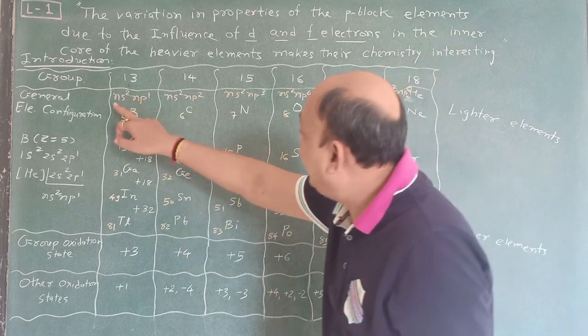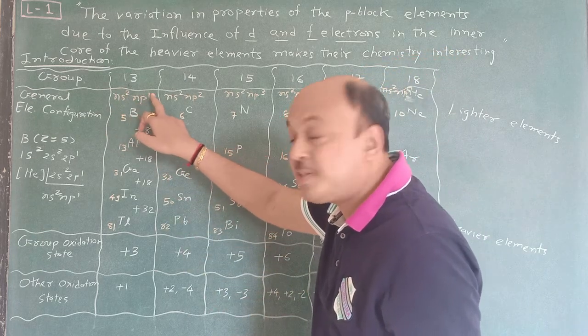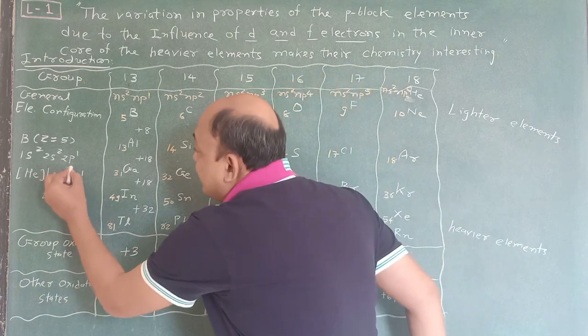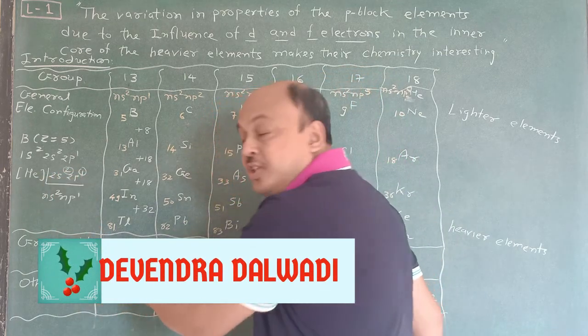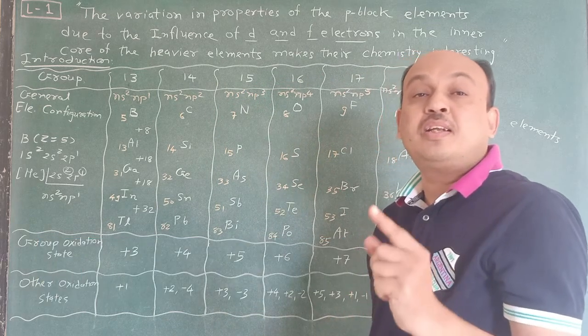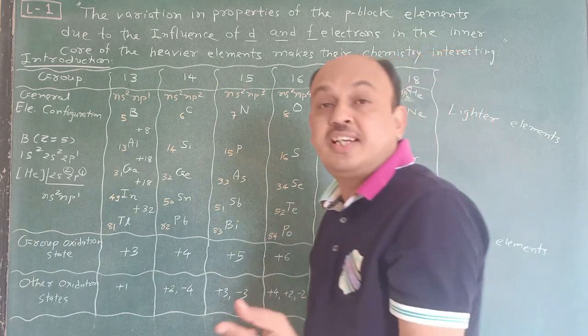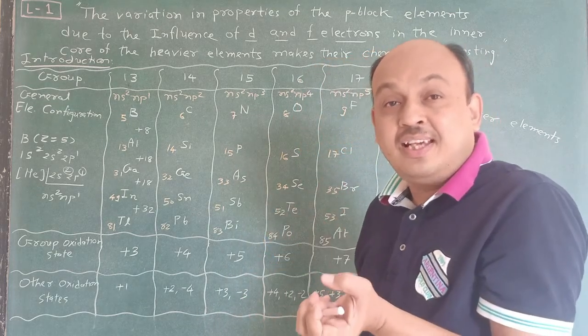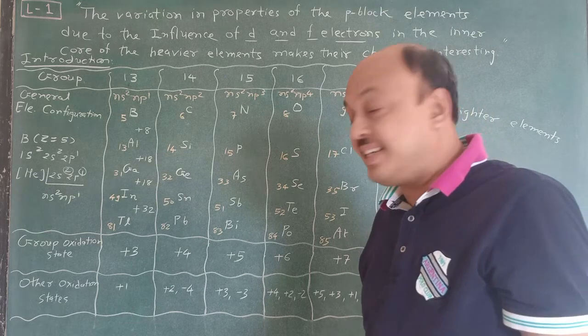Just see, ns2np3. How many electrons are present? Three, and that's why plus 3, because they lose these 3 electrons and that's why they produce a positive charge. Once again I repeat, in the outermost orbital, if an electron is lost it is considered positive, and if an electron is gained, in certain cases it is considered negative.